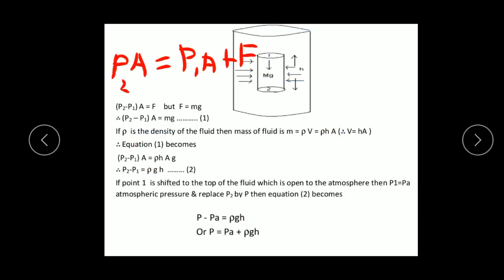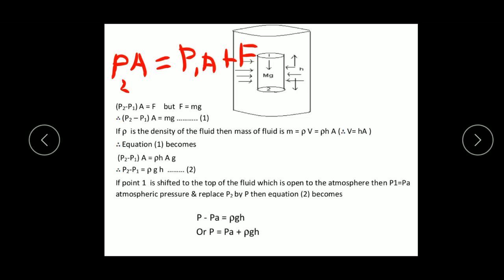Now in the balancing condition, as the liquid cylinder is in the equilibrium condition, what we can write here: P2 into A, that is the upward force, is equal to the downward force. So P2A is equal to P1A plus F. So net force acting should be equal to 0.